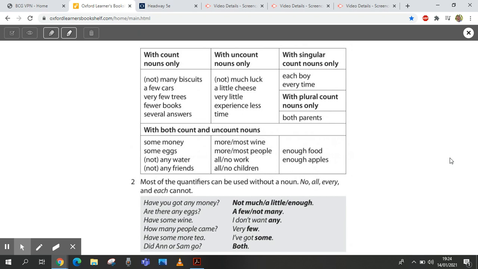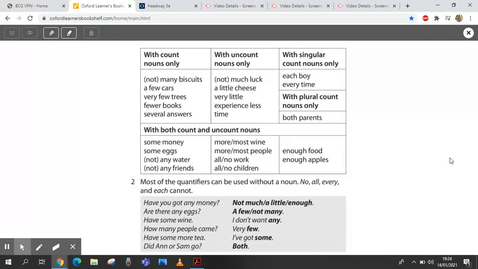Okay, so we're in the back of the book, page 157. We're talking about things that you can count and things that you can't count, and what kind of quantifiers we use with these. Quantifiers are things like much, many, few, little, and so on. If we can count things, biscuits, cars, trees, books, answers, then we use many, we use a few, we use very few, and we use several. Okay, didn't have numerous on there.